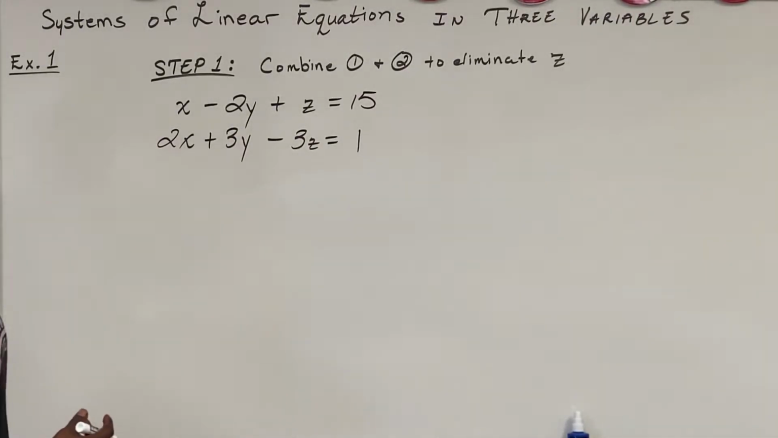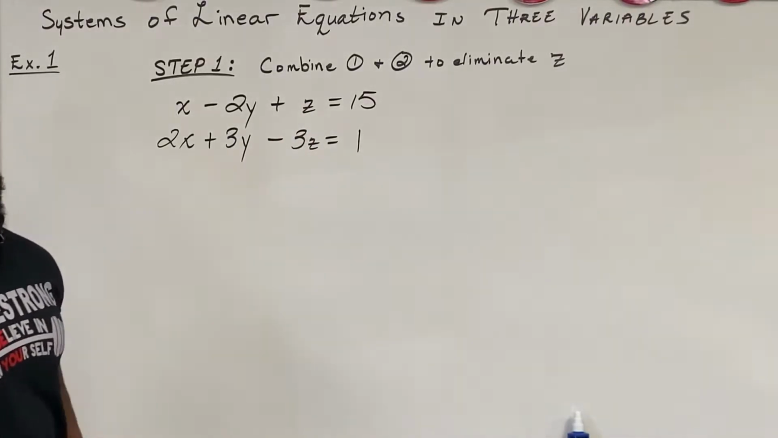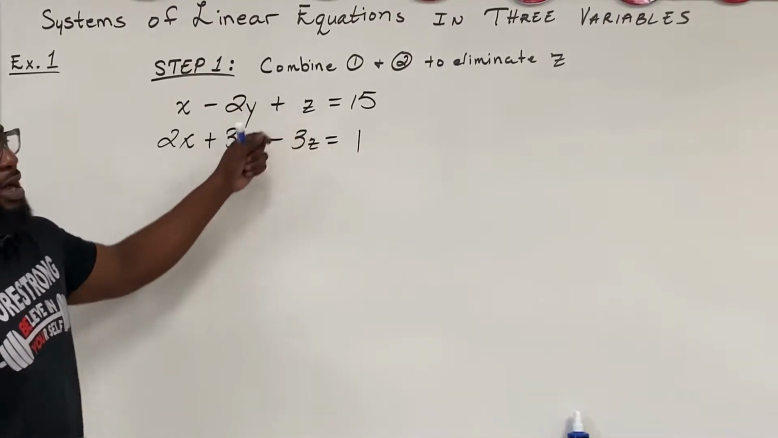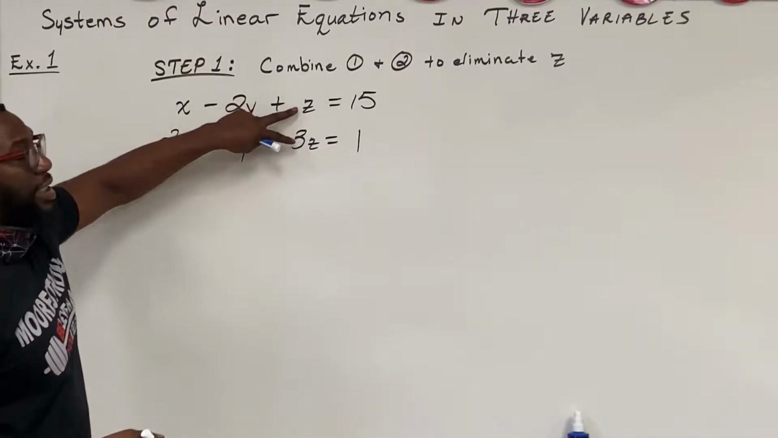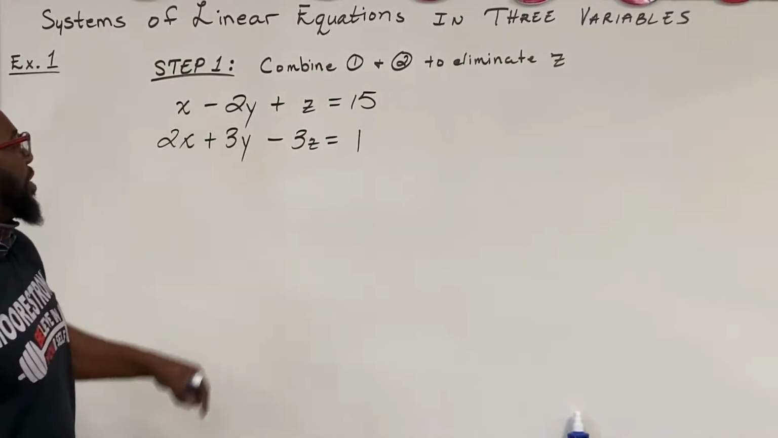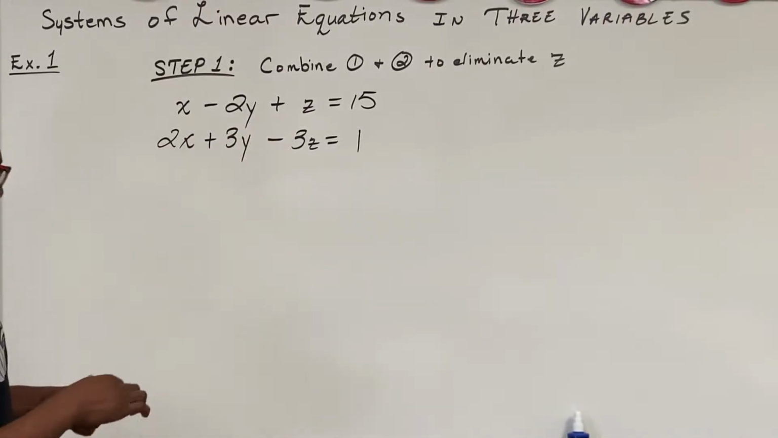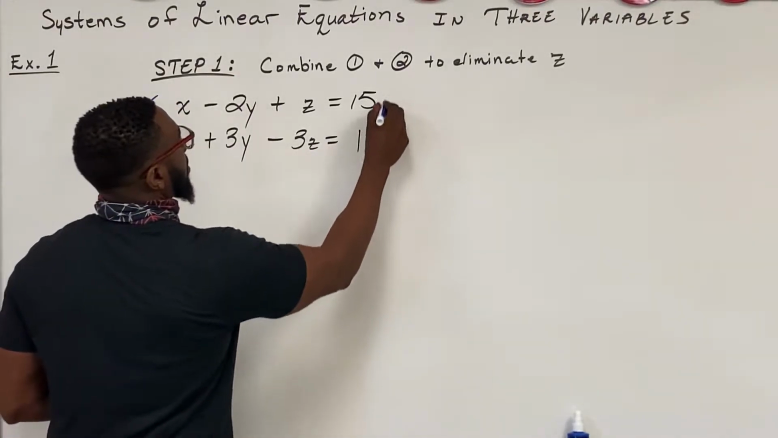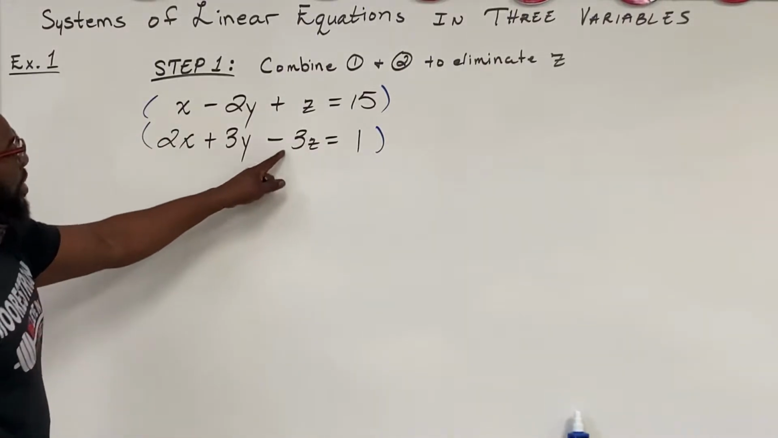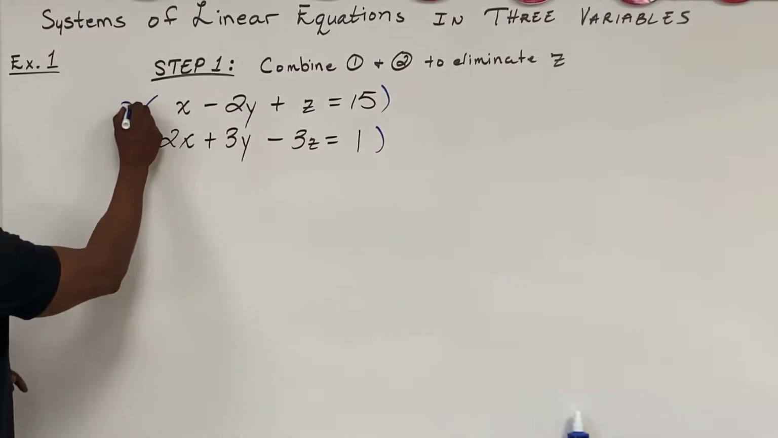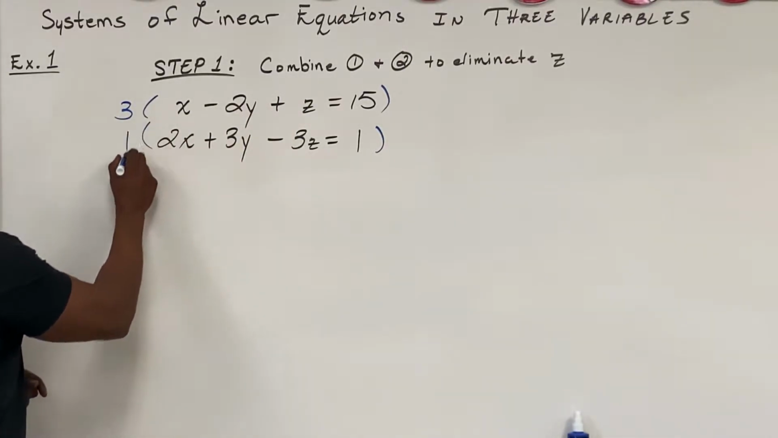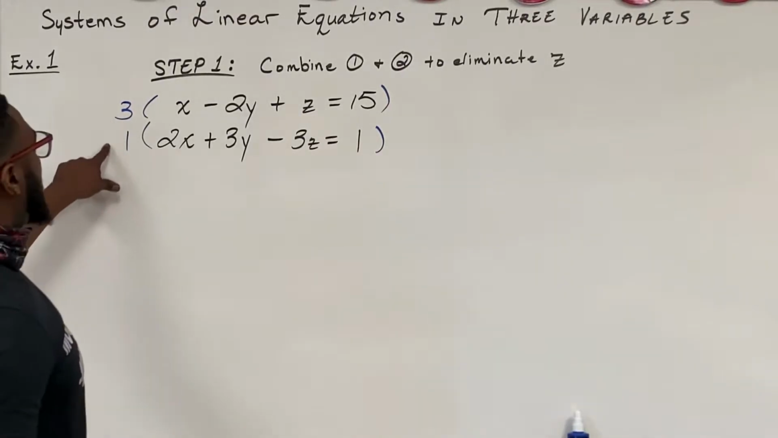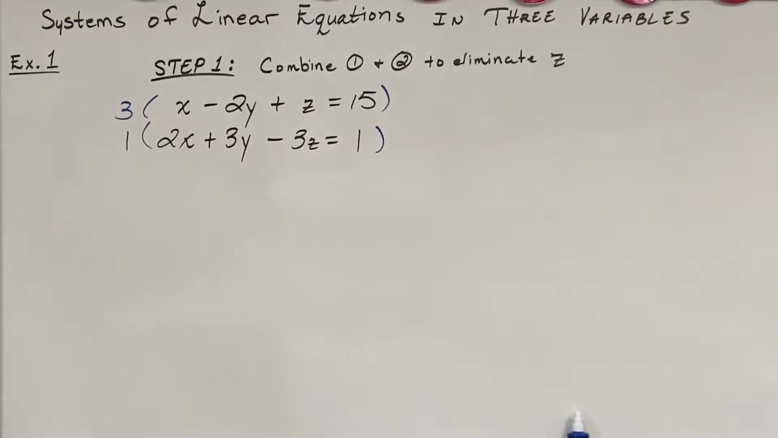So what we need to do here is, first of all, take a look at our z's. We want to eliminate the z's first. What we need to do is find the opposites of the coefficients and make these into opposites. Since we have a positive and negative, we go ahead and make our parentheses. The 3, the coefficient of z in equation 2, is going to go up here, and 1 down here. Both are going to be positive since we have a positive and a negative on the inside.